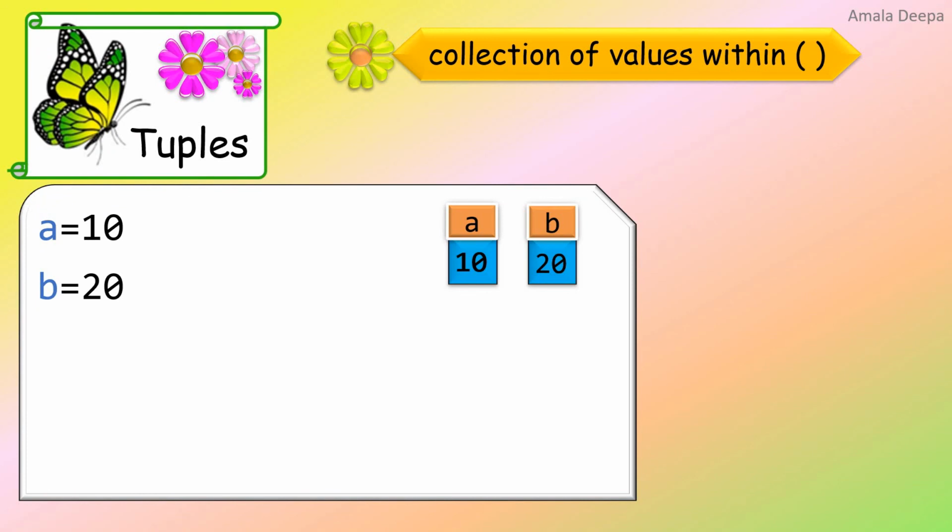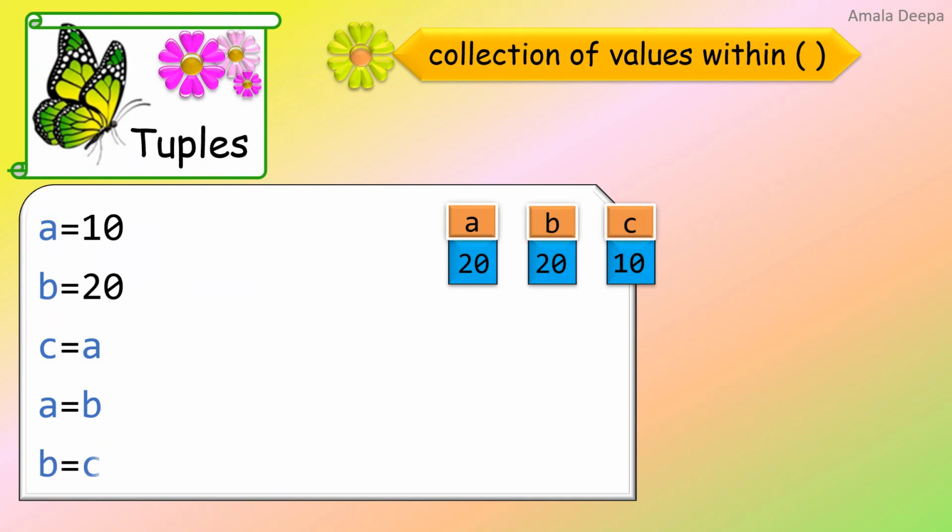I will take a variable C. C is equal to A. So in this step, the value of the variable A is stored in the variable C. So A is stored in C. The second step, A equal to B. Value of B is stored in A. Value of B is 20. It is now stored in A.